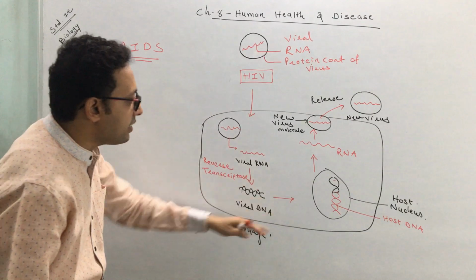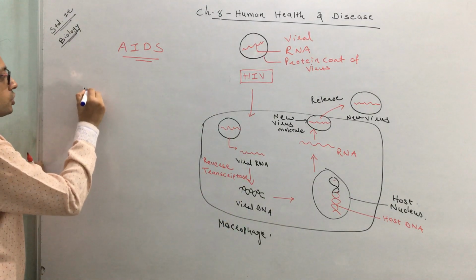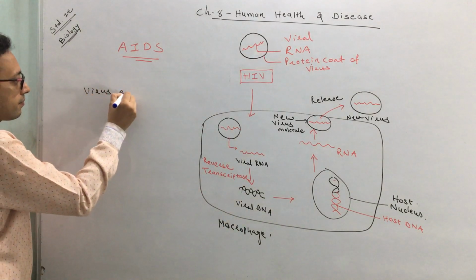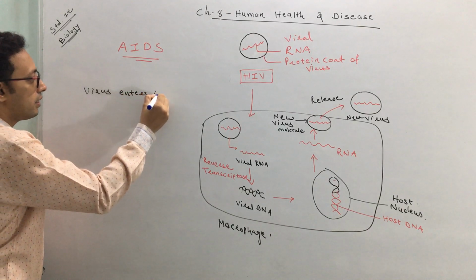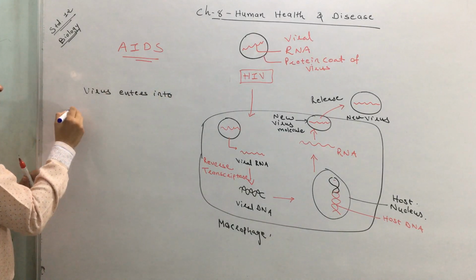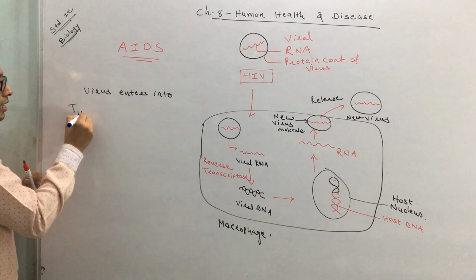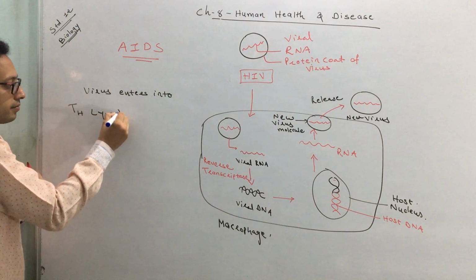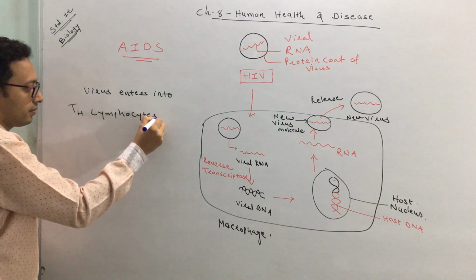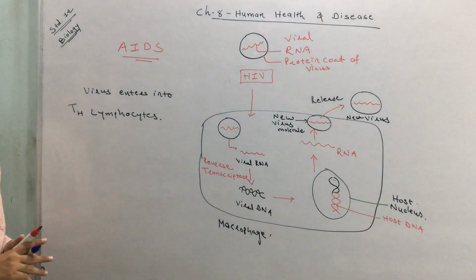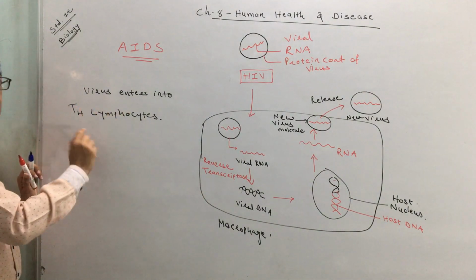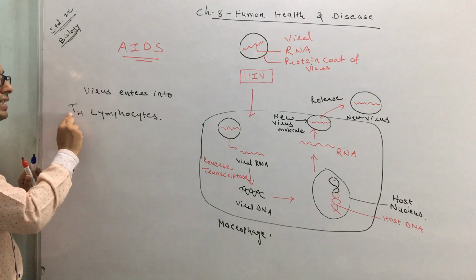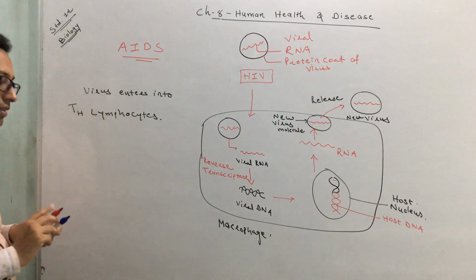Afterwards, simultaneously, when this process occurs, the virus also enters into T helper lymphocytes. They enter into T helper lymphocytes, TH cells. That's called helper T lymphocytes. H means helper.